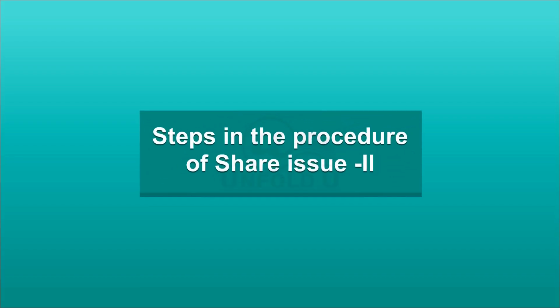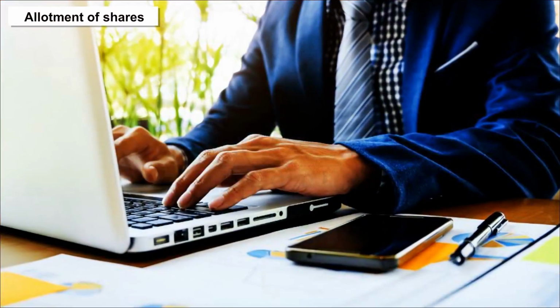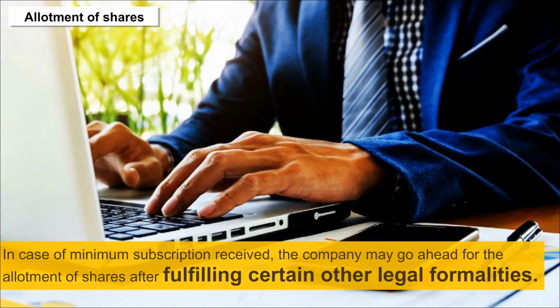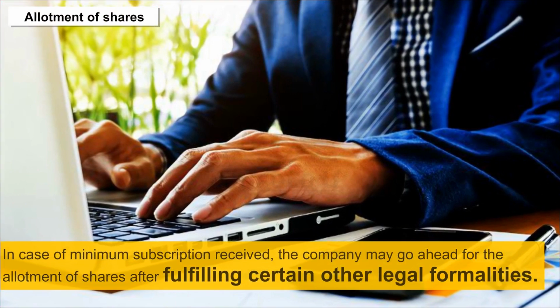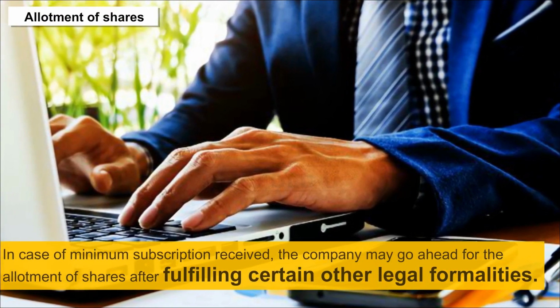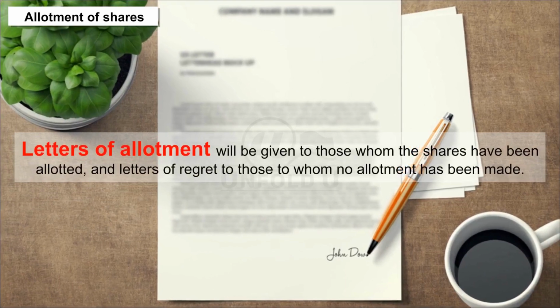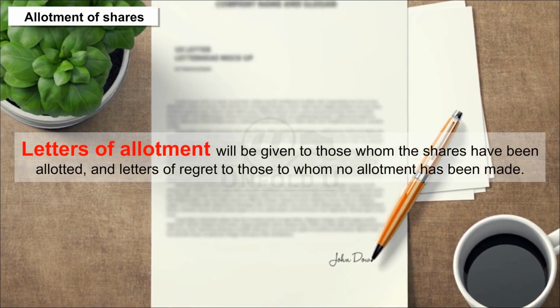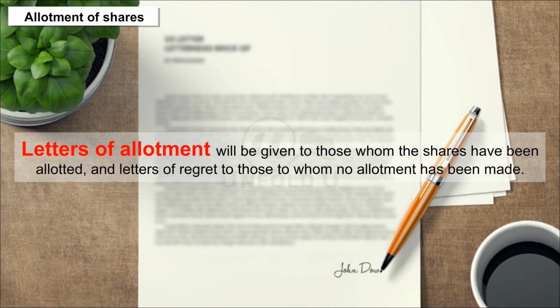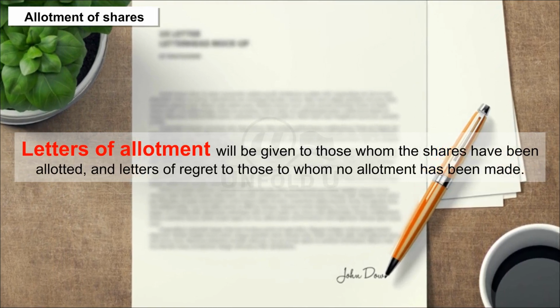Steps in the procedure of share issue. 2. Allotment of shares. In case minimum subscription is received, the company may go ahead for the allotment of shares after fulfilling certain other legal formalities. Letters of allotment will be given to those to whom the shares have been allotted, and letters of regret to those to whom no allotment has been made.